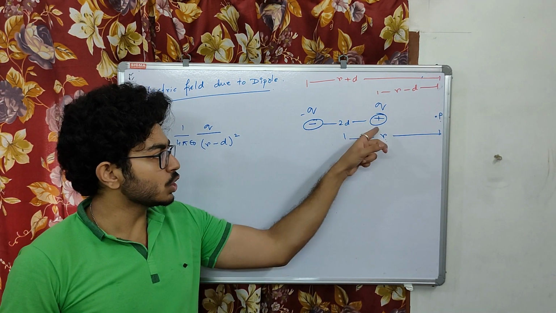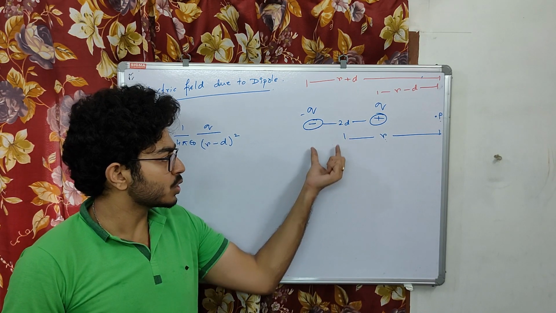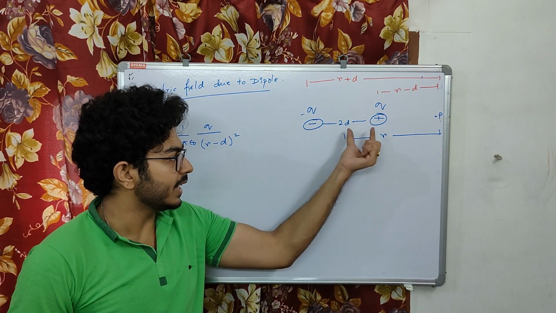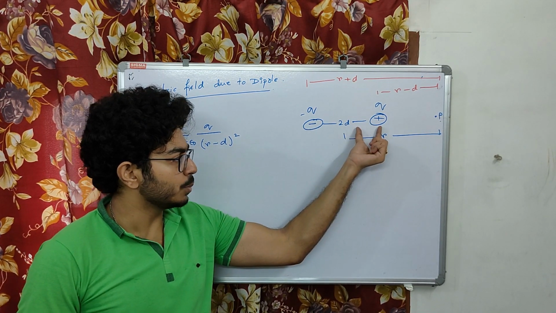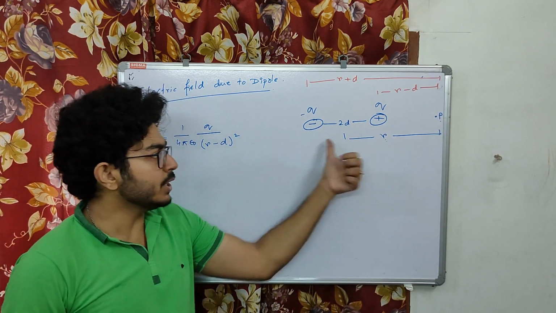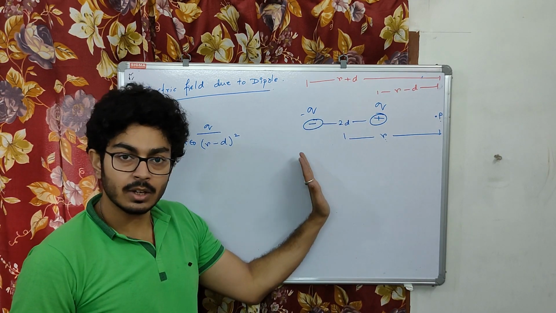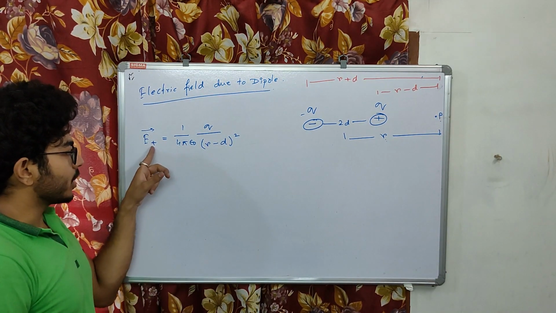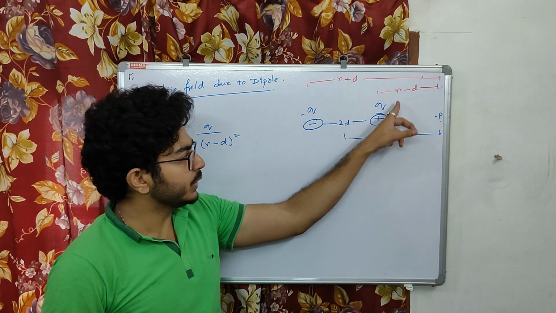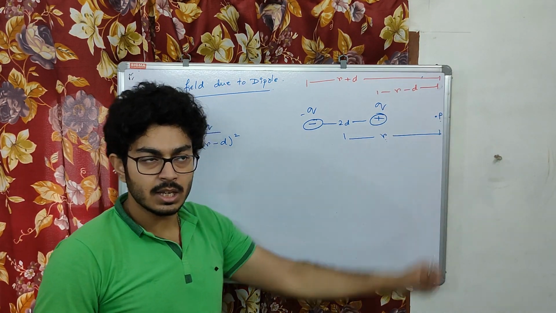This total distance is 2d, so this part should be d, and this part should also be d. So from point P to this negative charge, this part should be r plus d. This is clear? So ultimately, for positive charge, we need to take this distance r minus d whole square.